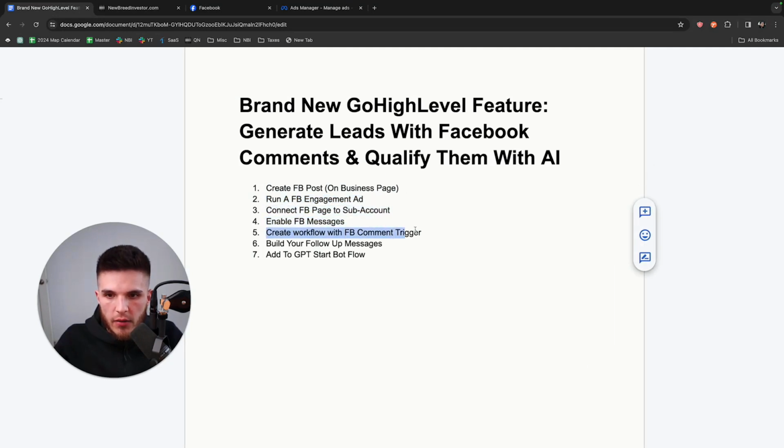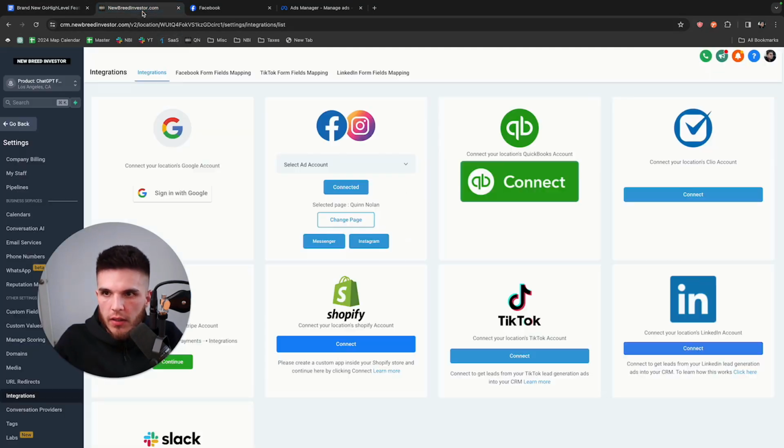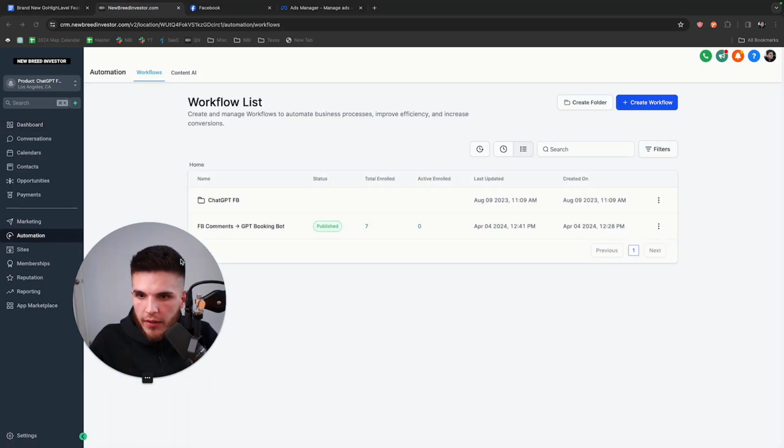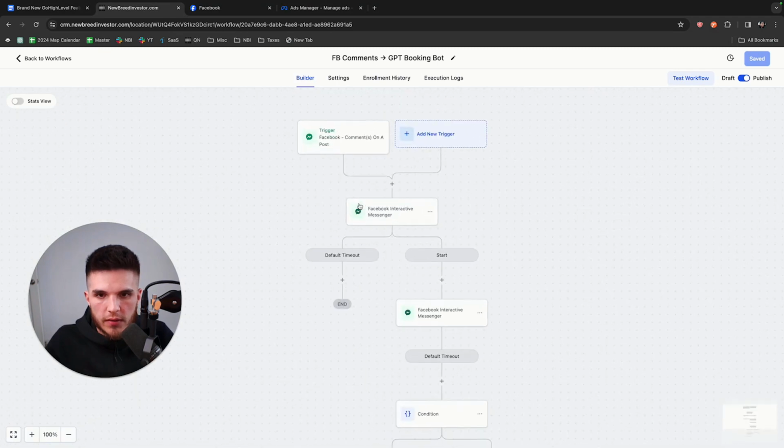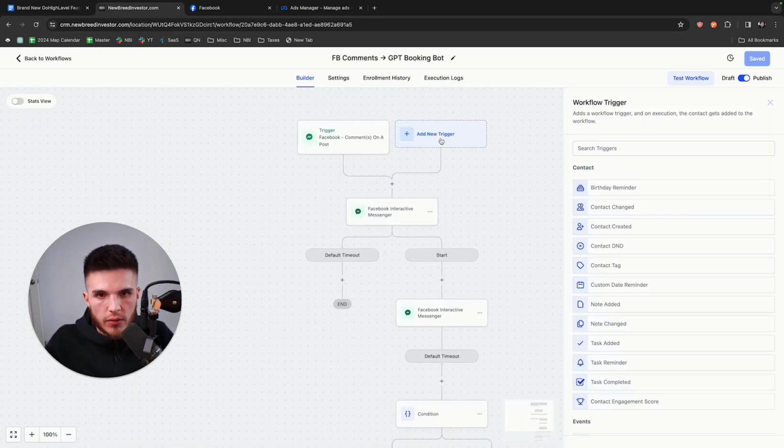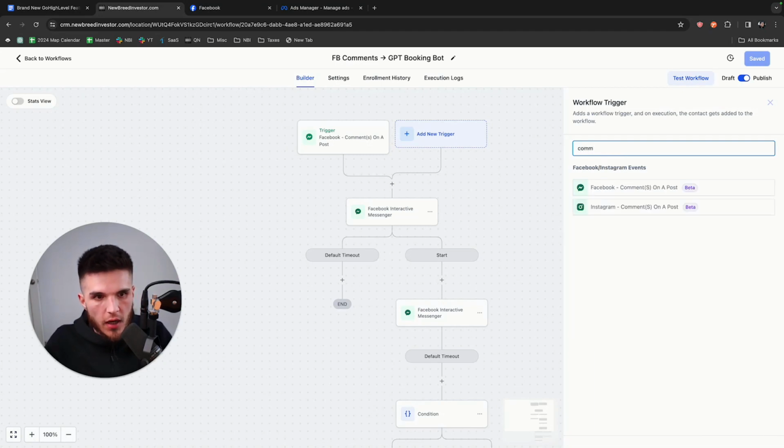And now we're going to get into the workflow stuff. So if we go into the sub account here, this is what starts this entire bot process. There is a new feature in HighLevel. When you click on trigger and you type in comments, you're going to see Facebook comments on a post and Instagram comments on a post. So this one's Facebook, so I just chose Facebook.